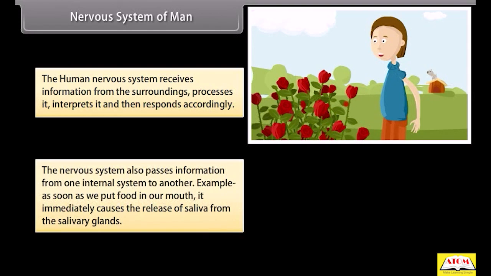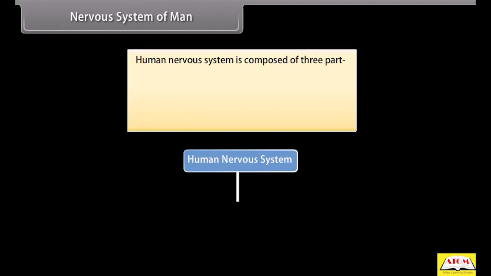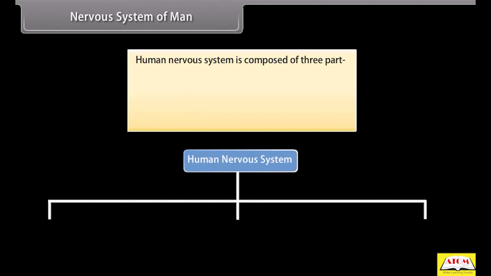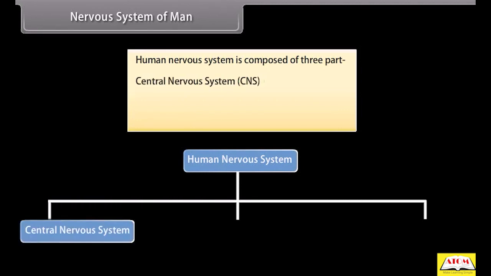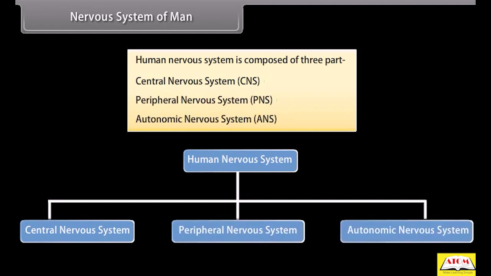The nervous system also passes information from one internal system to another. Example: as soon as we put food in our mouth, it immediately causes the release of saliva from the salivary gland. The human nervous system is composed of three parts: central nervous system, CNS; peripheral nervous system, PNS; and autonomic nervous system, ANS.